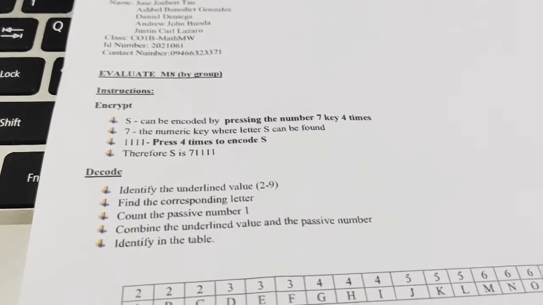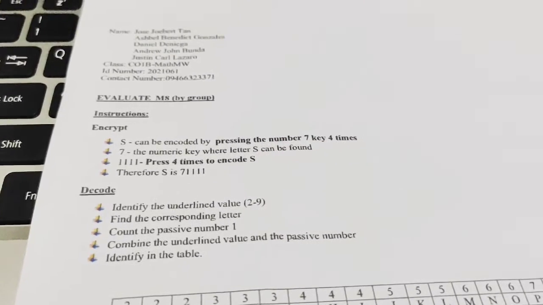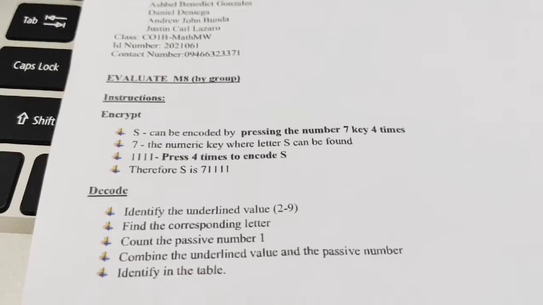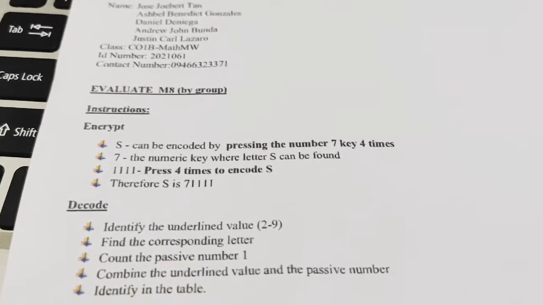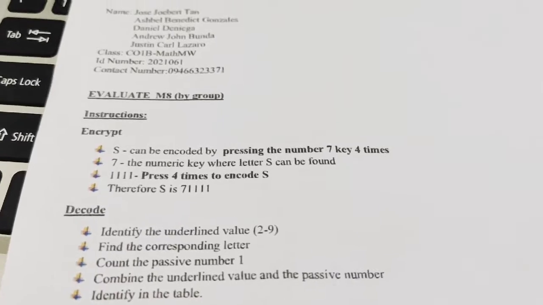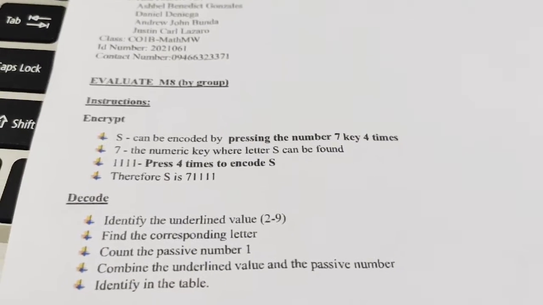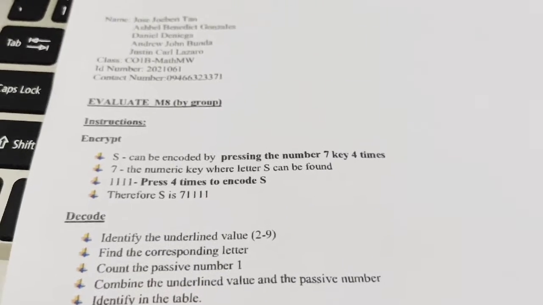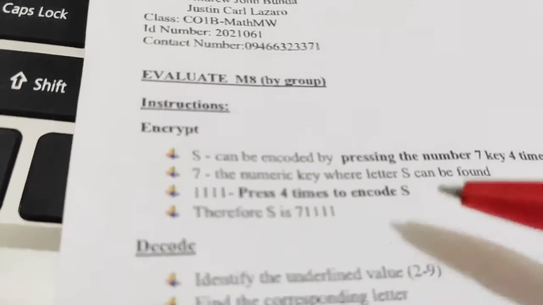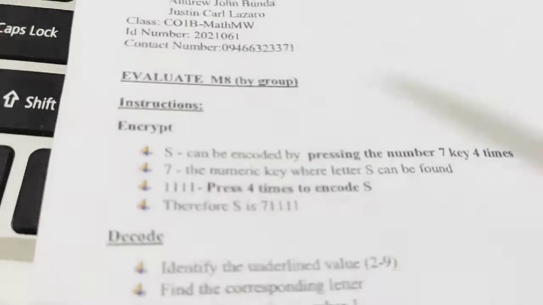Our encrypted codes are based on the alphanumeric keypad of a basic phone. So for example, letter S. In the alphanumeric keypad of a basic phone, letter S can be encoded by pressing the number 7 key 4 times. So what you can see here is that 7 is where the letter S can be found.